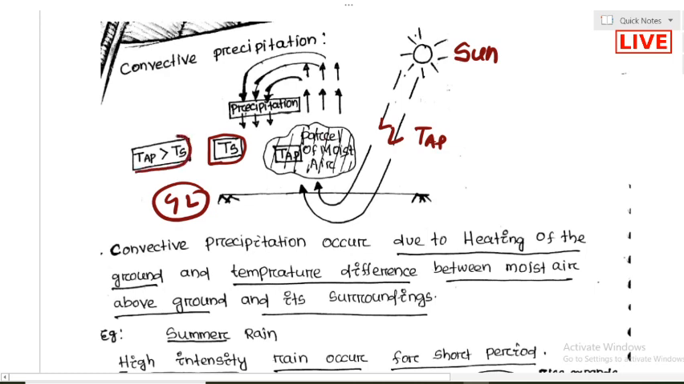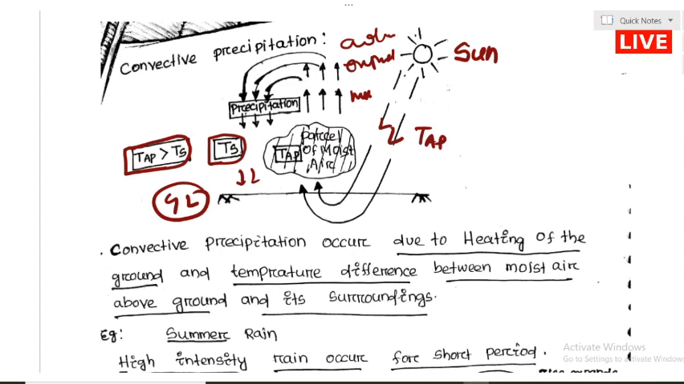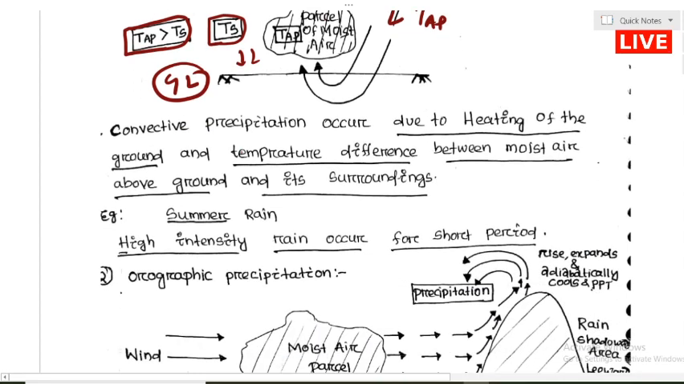When the temperature of the air parcel is more than the temperature of the surrounding, it rises, then it expands, and it is adiabatically condensed, and then it will precipitate onto the ground. This type of precipitation, which occurs due to the temperature difference between the air parcel and the surrounding temperature, is called convective precipitation. So convective precipitation occurs due to the heating of the ground and the temperature difference between moist air above the ground and its surrounding.